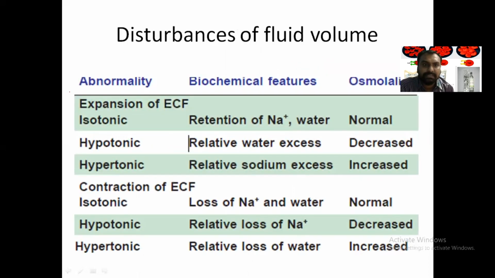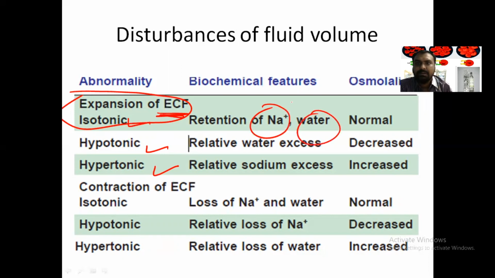Now there may be expansion of extracellular fluid, which can be isotonic, hypotonic, or hypertonic. Isotonic expansion of extracellular fluid means there will be retention of sodium and water in the extracellular space, and osmolality will be the same. But if there is only water excess, that means sodium is relatively less, so it is hypotonic. Whenever there is a sodium excess, it will cause hypertonic expansion, and because sodium is increased, the osmolality will be increased.